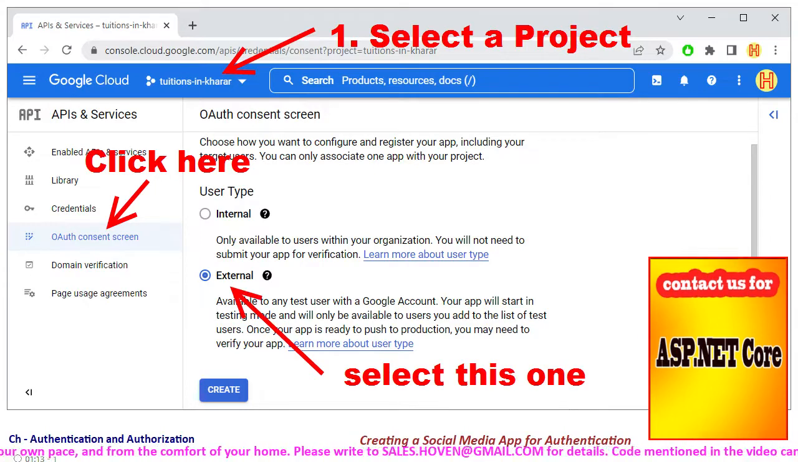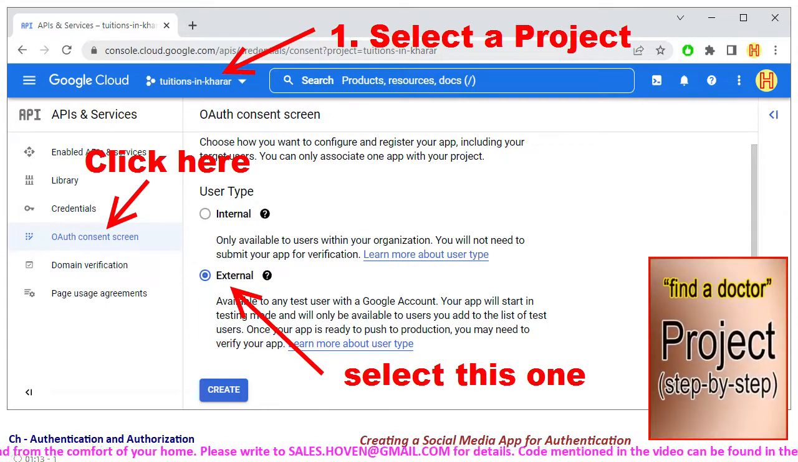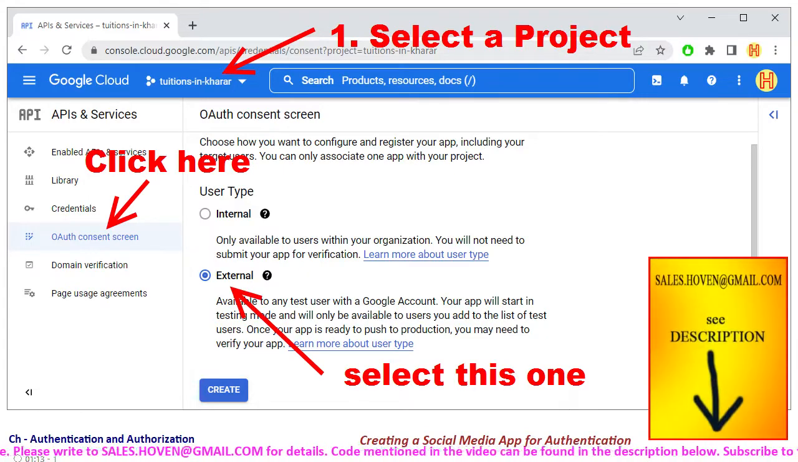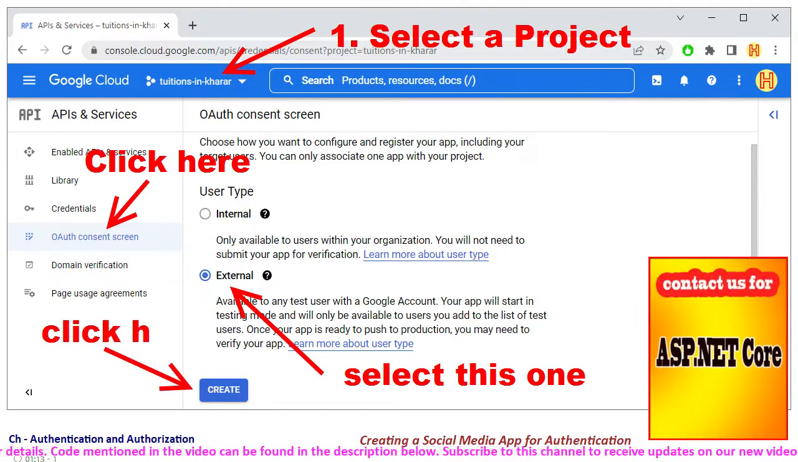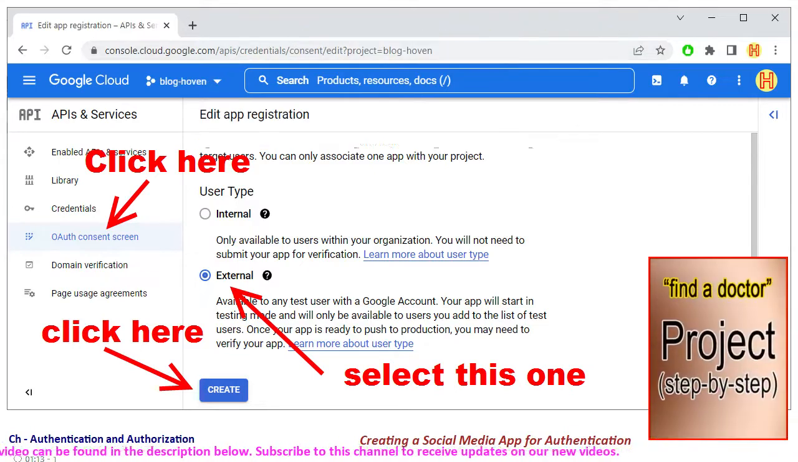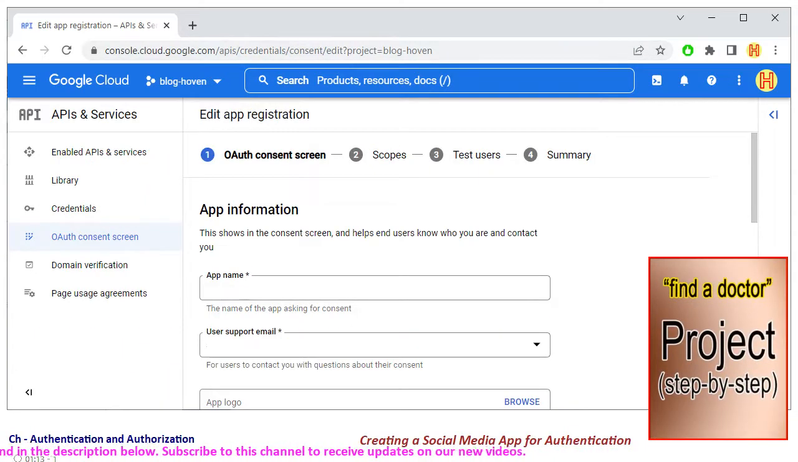Select user type as external. This option also allows us to add a few test users, which is convenient from a student's or learner's perspective. After that, click Create and allow the provisioning to take place. A form for app registration opens.